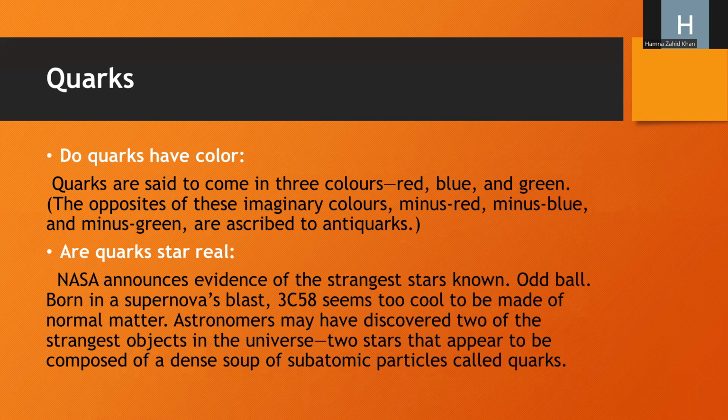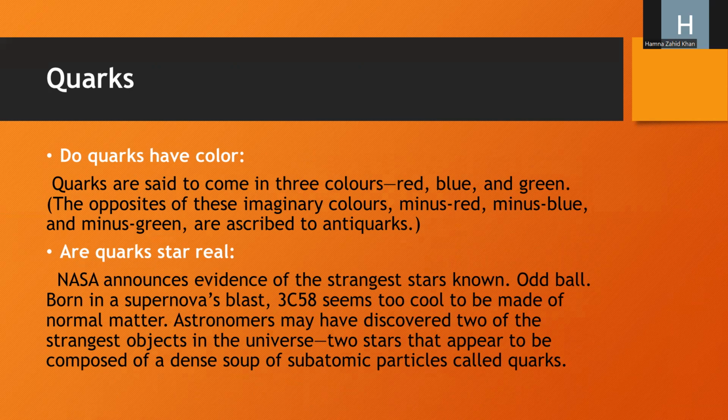It mainly tells us news about stars and satellites. Oddball, born in supernova's blast. Oddball is the name of a star.